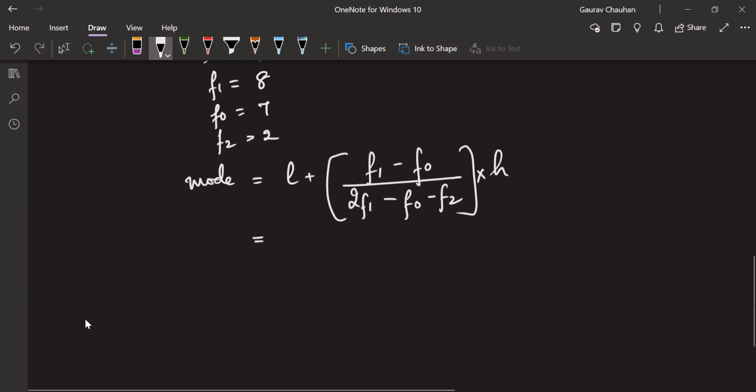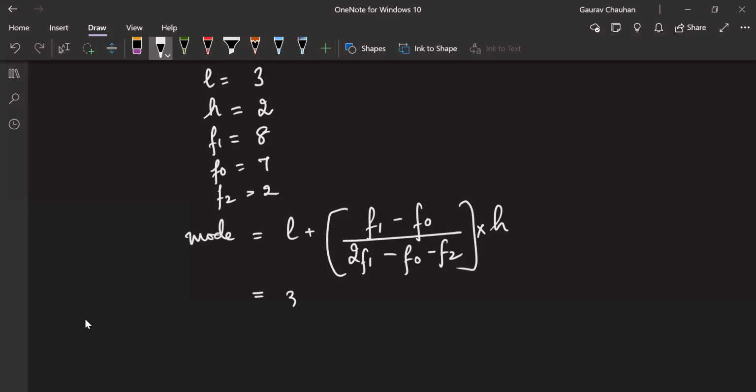L is what? L is 3. F1 is what? So 3 plus F1, which is 8, minus F0, which is 7, divided by 2 F1. 2 into F1 is 16, minus F0 which is 7, minus F2 which is 2, into H, which is 2.